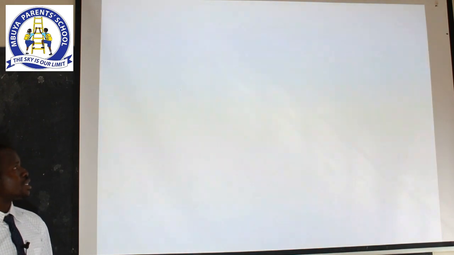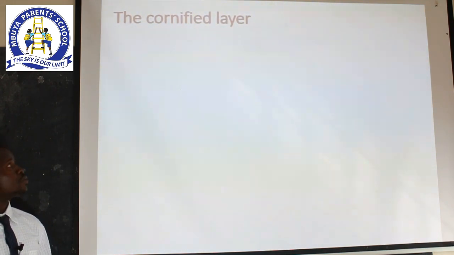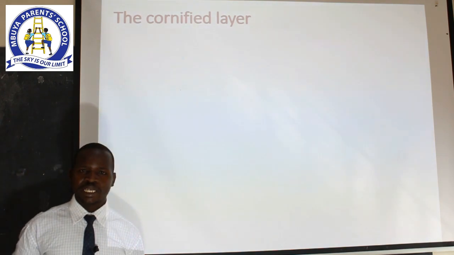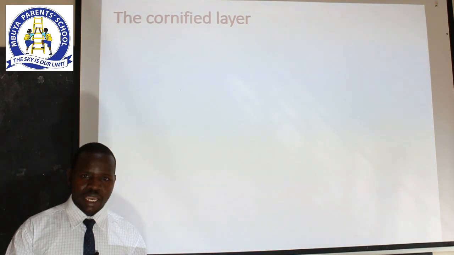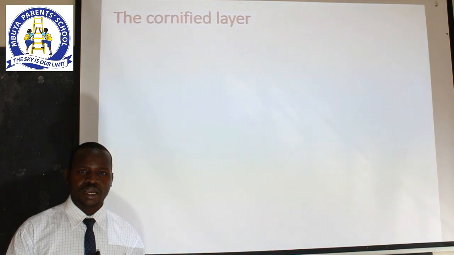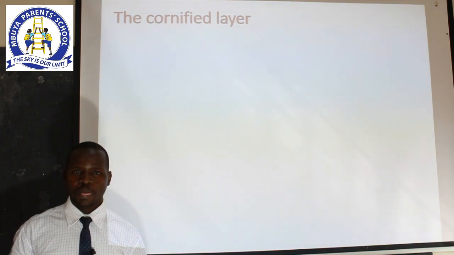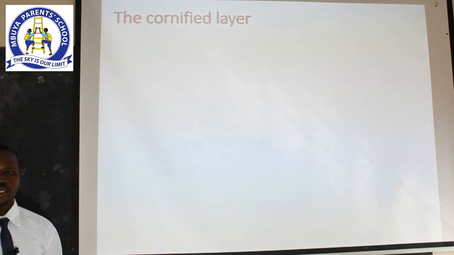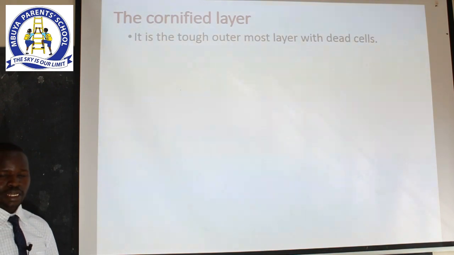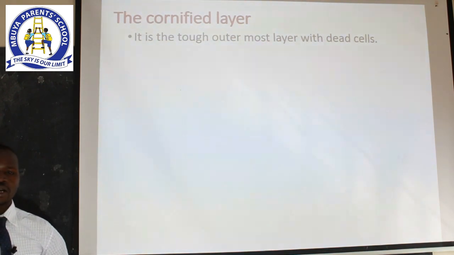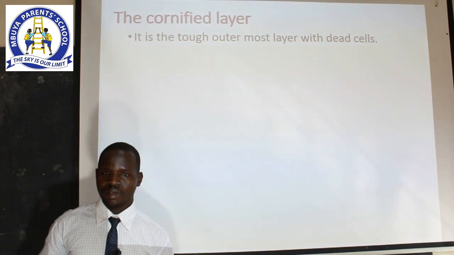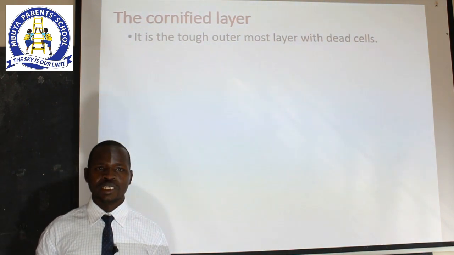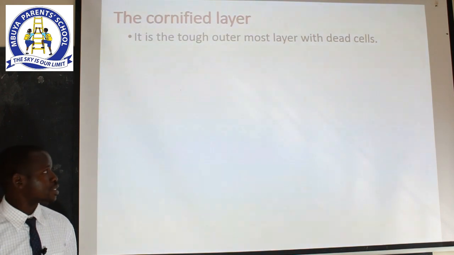Now, let's look at the layers. How are they important? The first layer of the epidermis, which is the cornified layer, is a very important layer, and it is the outermost layer that you can easily touch on the surface of your skin. This layer is made up of dead cells. These dead cells are modified in a way that they are tough and help us mostly in terms of protection. How do they protect our bodies?